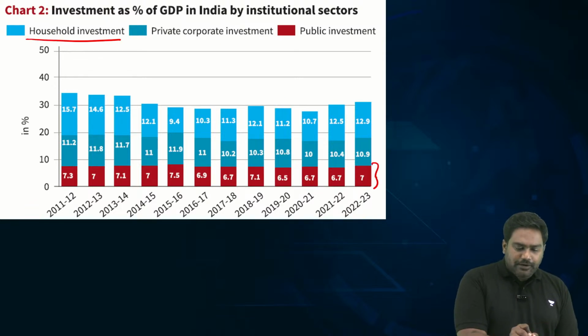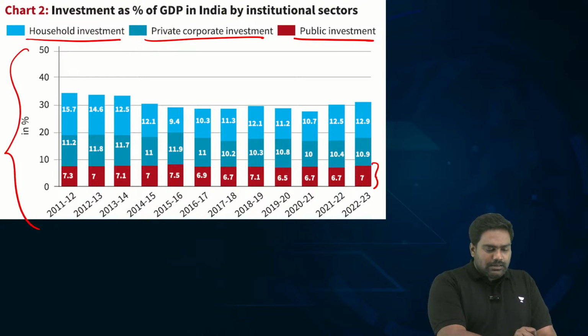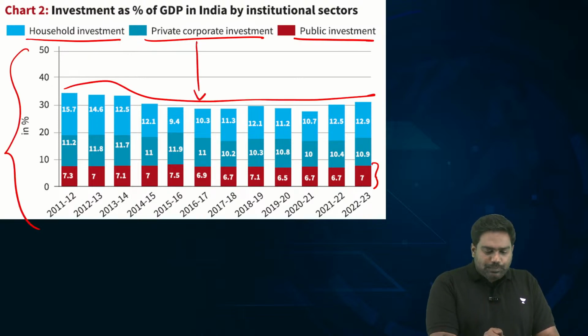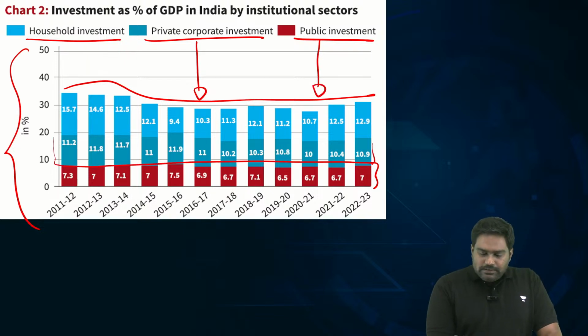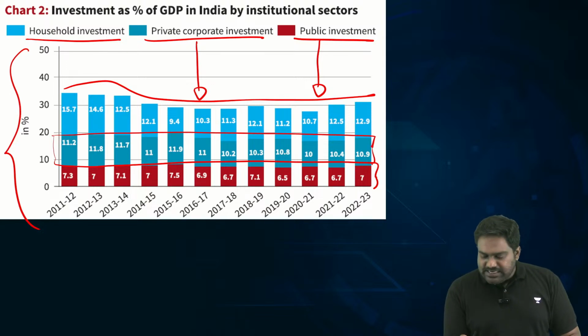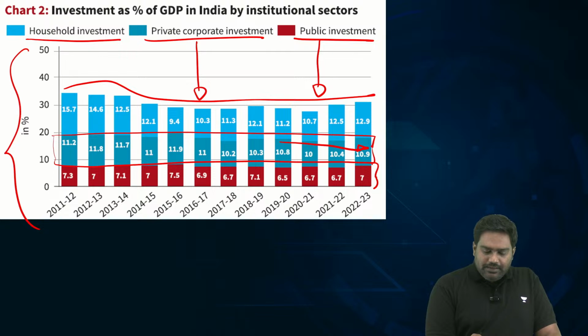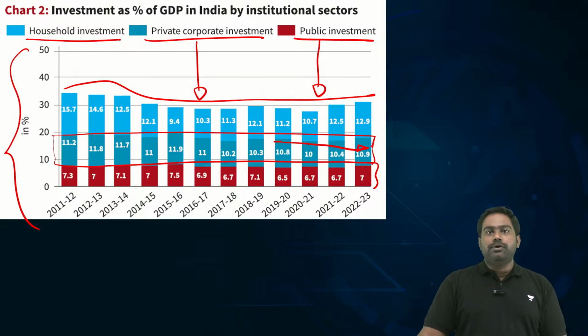Look at the graph here, which compares household investment in India, how it has changed compared to private investment and public investment. India's private sector has not only kept its investment stagnant, you even see a decline occurring in the last few years, which means they don't have confidence in the Indian economy regarding sustained growth. They're holding on to their investment.